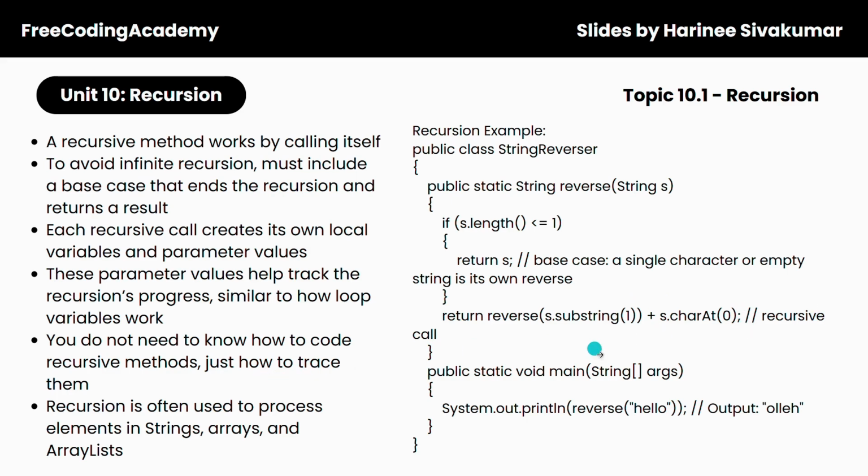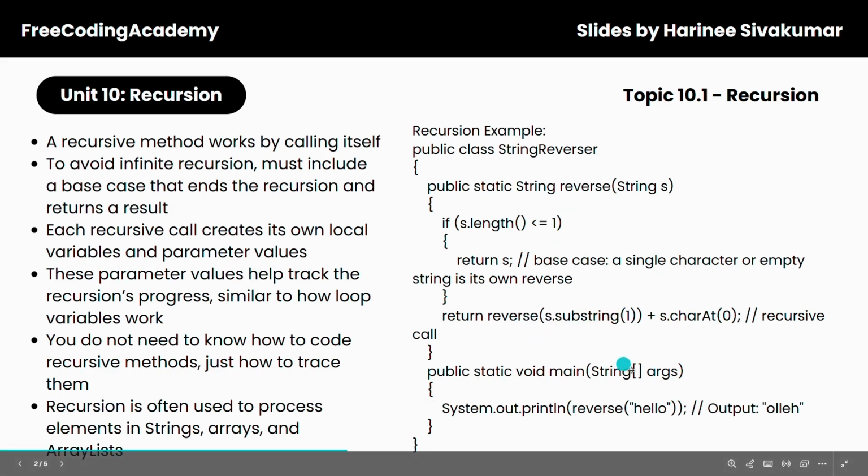And so this is the recursive call because you're calling the method reverse from within the method reverse. Within the main method, you have a call to the reverse method when you're passing in the parameter string hello. So when you execute this call inside System.out.println, it's going to pass in hello, and it's going to check this.